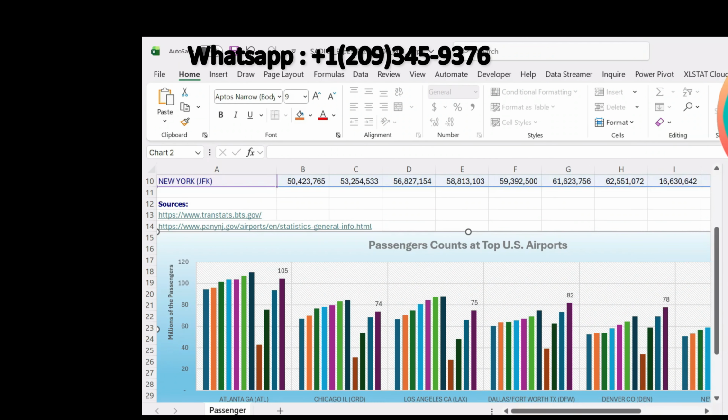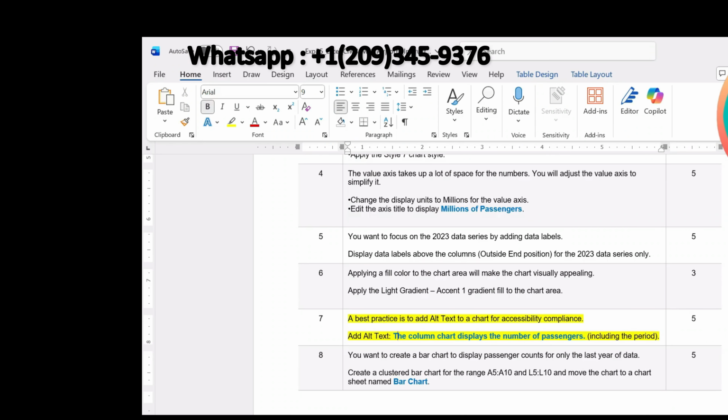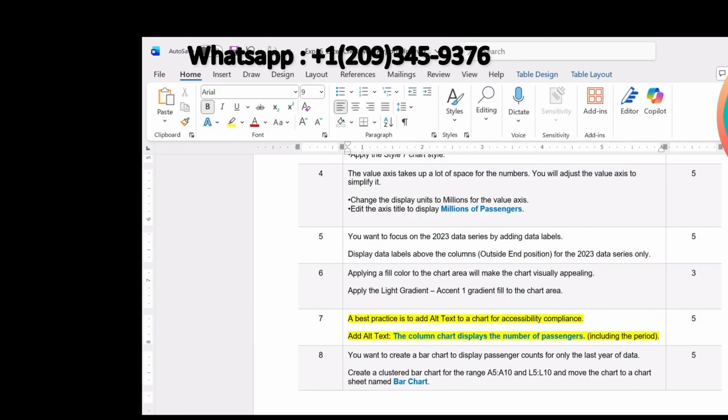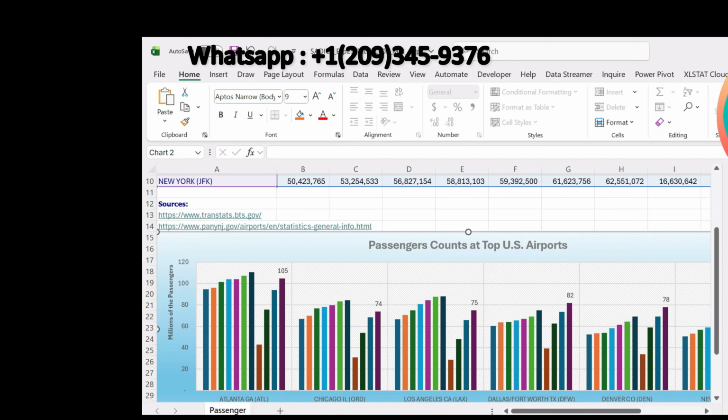So now here we are supposed to add the alt text, that is, the column chart displays the number of passengers. So here we will type the column chart displays the number of passengers, including the period. So here we have typed the alt text, that is, the column chart displays the number of passengers. So that was the alt text.